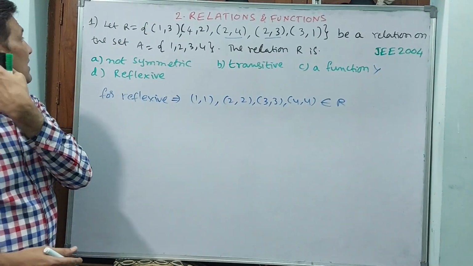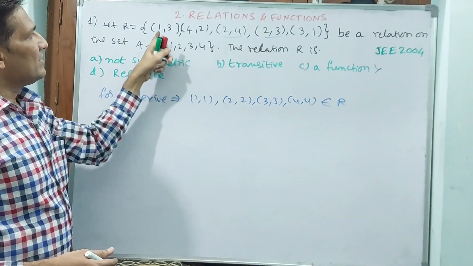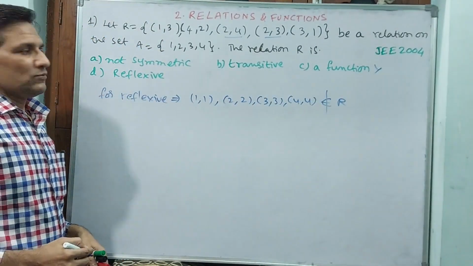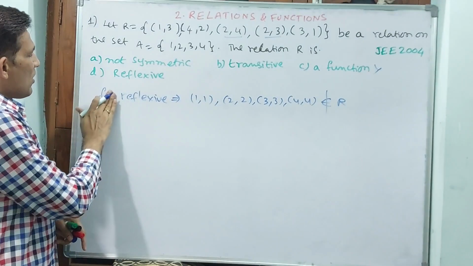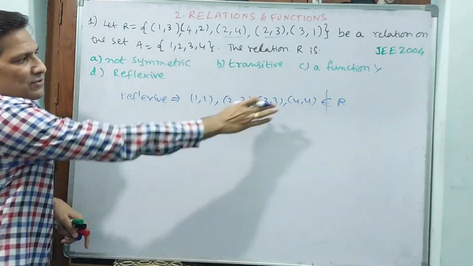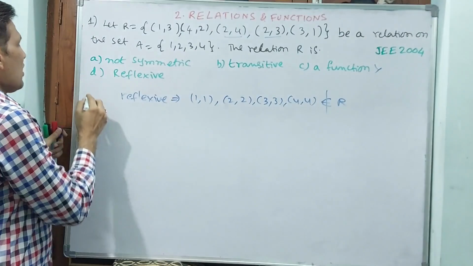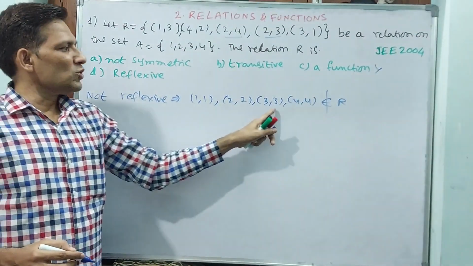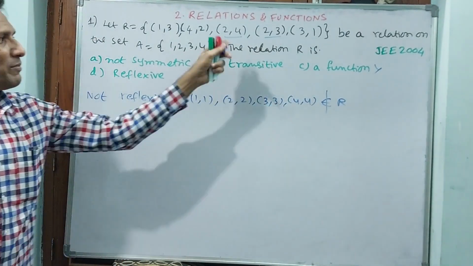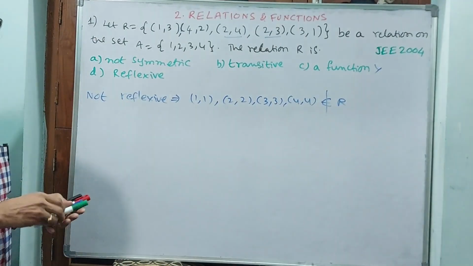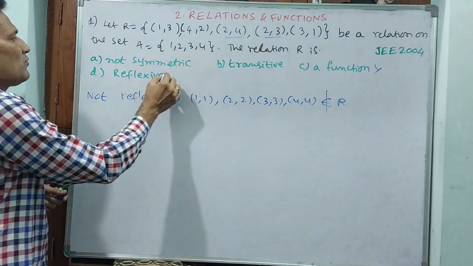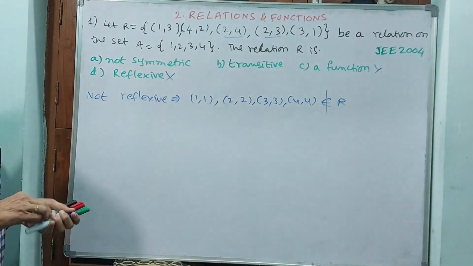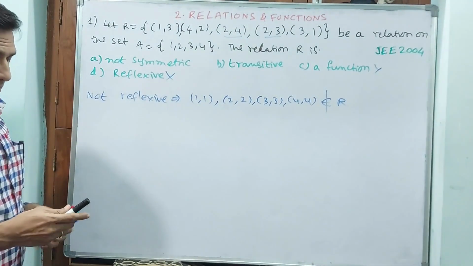Do you see any such pair here? Nothing is there. That is why they do not belong to R. Reflexive implies these should be there, but they are not. So it is not reflexive, because (1,1), (2,2), (3,3), (4,4) are not available in this relation. Here you straight away strike the reflexive option. You are having only 2 options now.